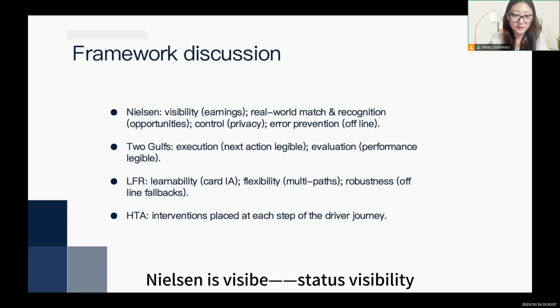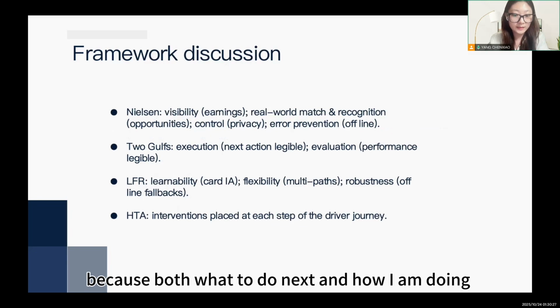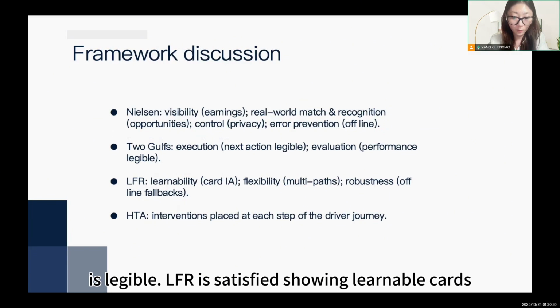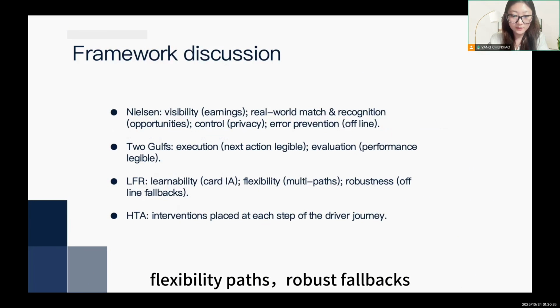Nielsen: visibility of status, real-world match and recognition, also control and error prevention. The two gulfs narrow because both what to do next and how I am doing are legible. LFR is satisfied, showing learnable cards, flexibility passes, and robust fallbacks.